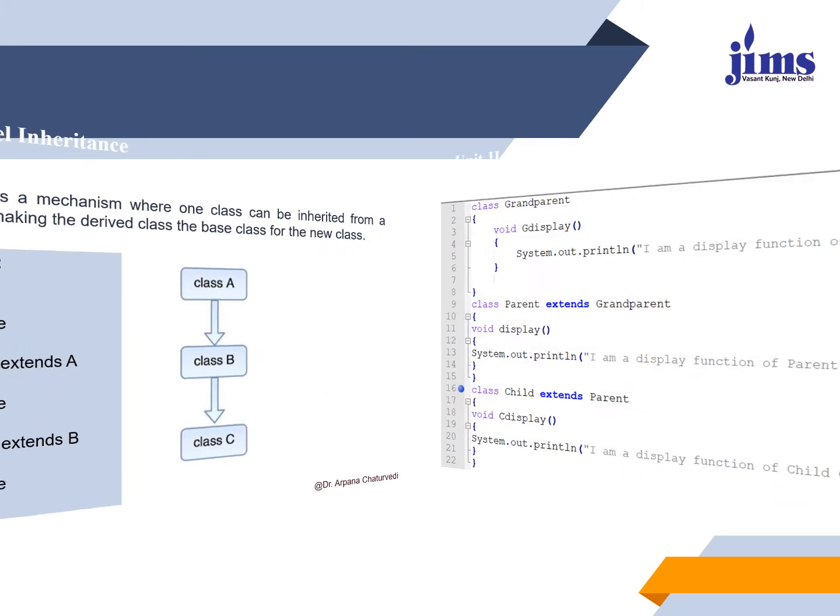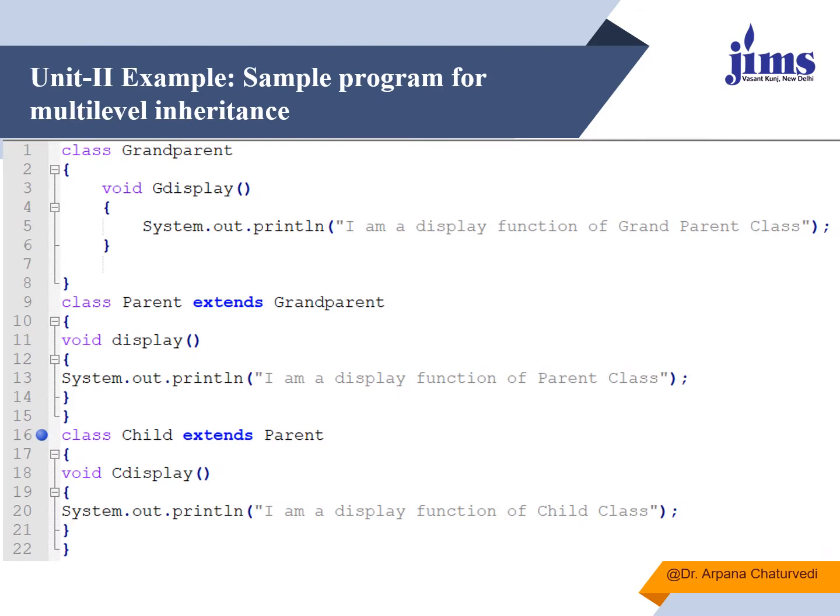For this I am having one grandparent class. Grandparent class is having a member function gDisplay, and it's showing that I am a display function of grandparent class. Now I am inheriting the features of grandparent class in the parent class by deriving it from grandparent. For this I have written class parent extends grandparent. It is having another function by the name of display, and the message which I am displaying is I am a display function of parent class.